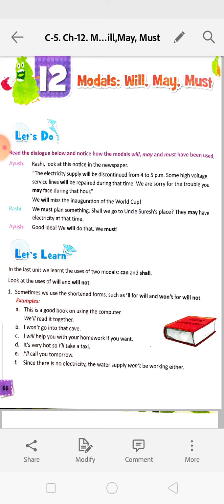Would you mind if I use your computer? This is seeking permission, that means asking permission. I would like tea. Talking about what one prefers. That means I would like tea. Someone can say that I would like coffee. Like this. This is preference.